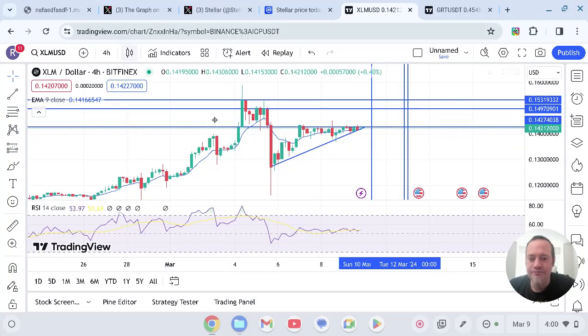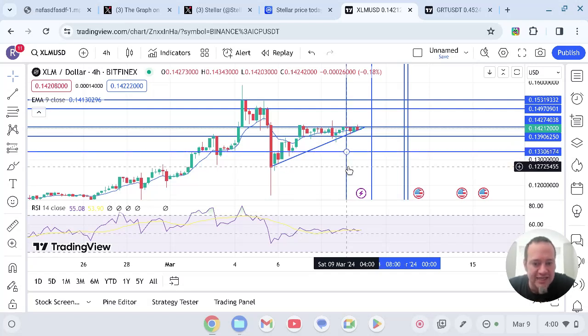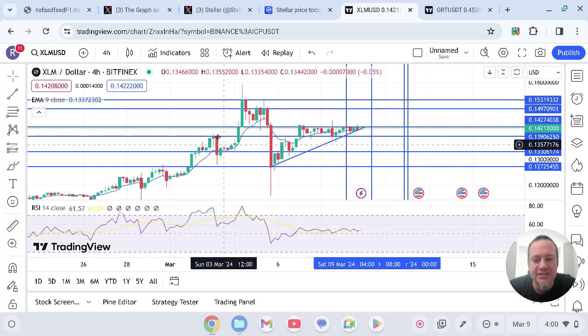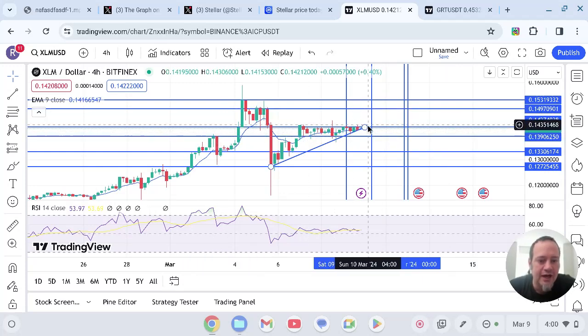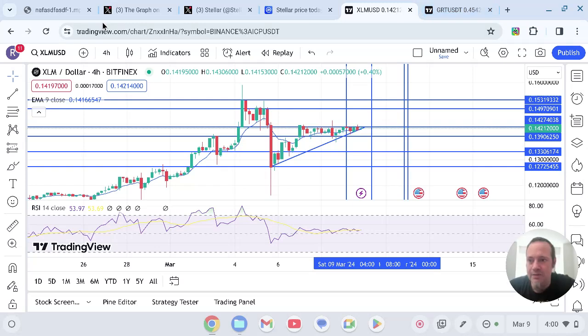So yeah, I definitely am looking towards a move to 139. If we break to the downside, going down to about this 13-cent all the way to 12 cents here. But I don't see us having to do that. I think we're going to continue moving to the upside or just consolidate sideways before another push to the upside. I really don't see why this crypto needs to go back down to 12.7 cents unless Bitcoin absolutely dumps and takes the market with it. So yeah, those are the things that I like to see in crypto.